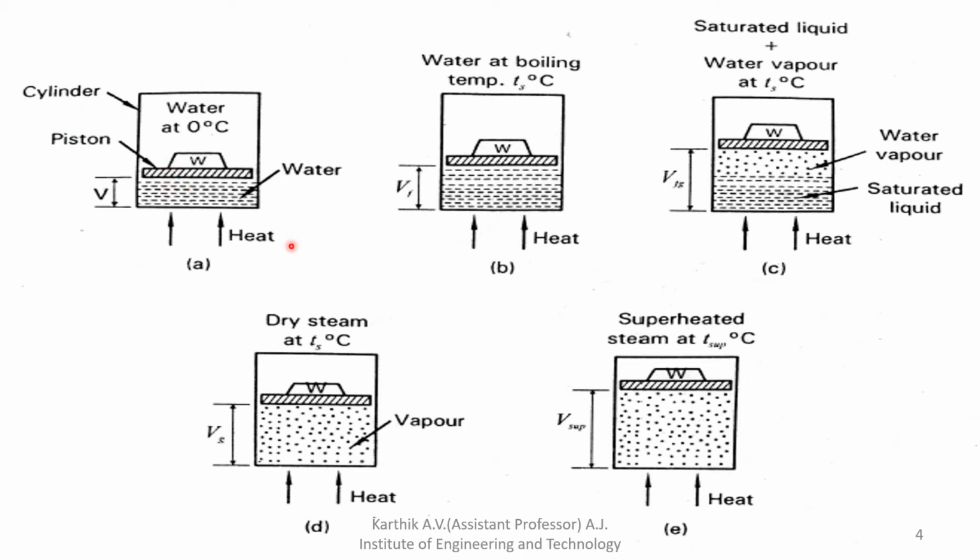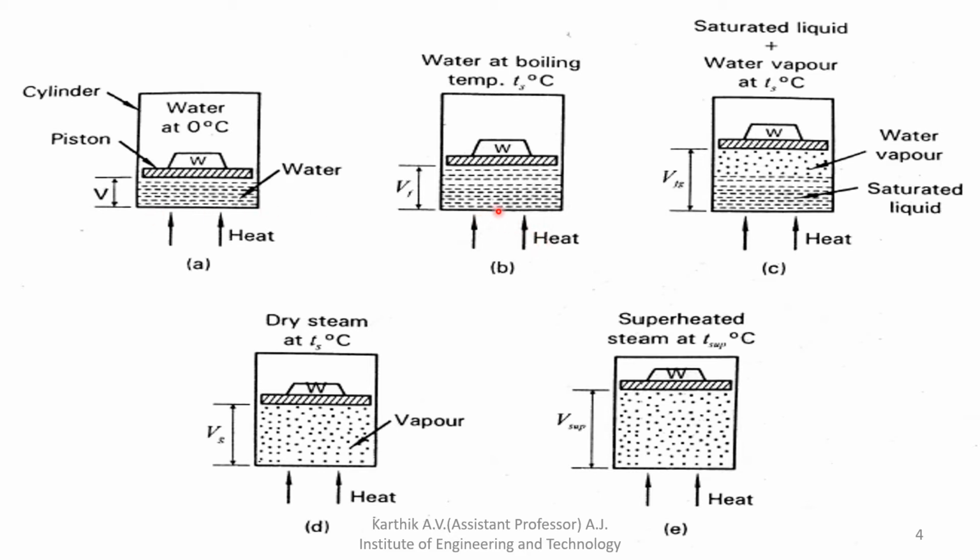Understood, right? Take one container or cylinder, then a certain volume of water, denoted by V. That water is added to the cylinder, and above the water level you place the weighted piston. Then below the cylinder you use burning coal, or heat. We need heat, so you supply heat to the cylinder. Initially it was at 0 degrees Celsius.